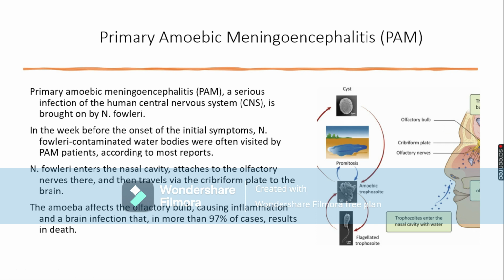There are two olfactory bulbs present in your brain, one above each nostril, and the infection causes inflammation in these olfactory bulbs, which in 97% of the cases leads to the death of the patient. So PAM is basically a fatal infection that in most cases results in the death of the patient.